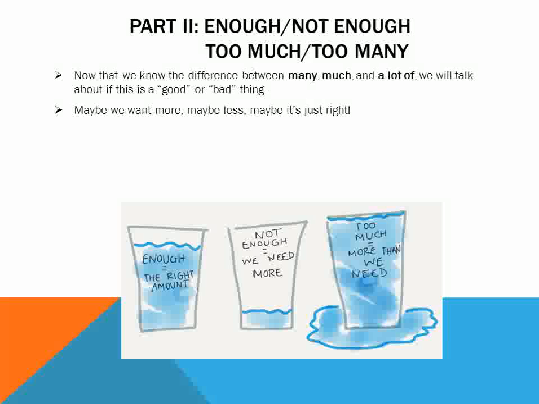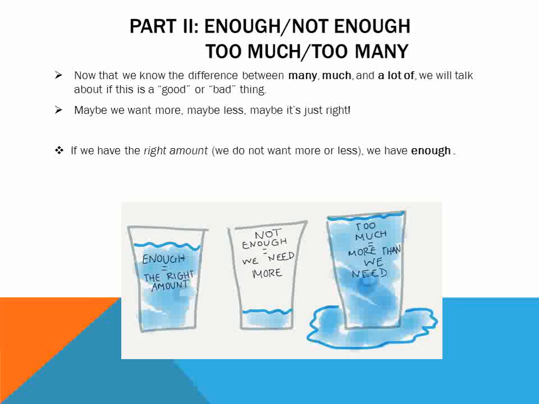If you look at the picture, we're going to start with the glass on the left side. If we imagine this is water inside of a glass, the one on the left has the right amount. It has enough water inside. It's not too much and it's not too little. It's just perfect. We have the right amount. We don't want more or less. We have enough.